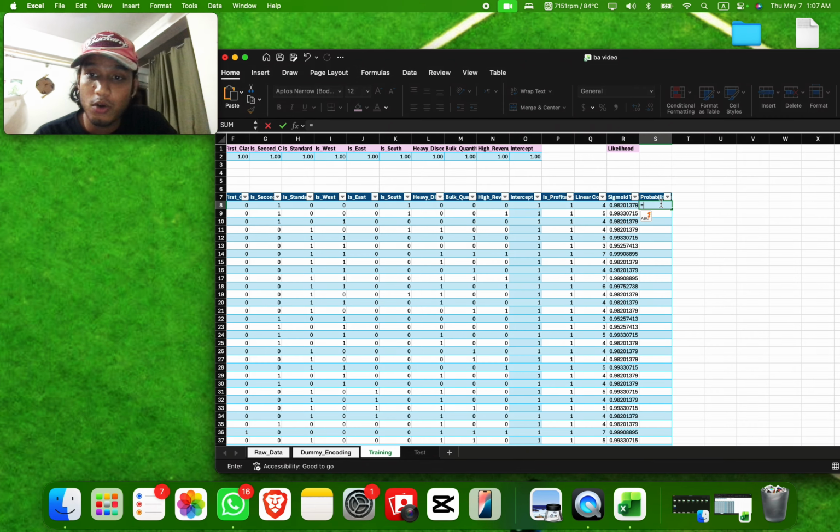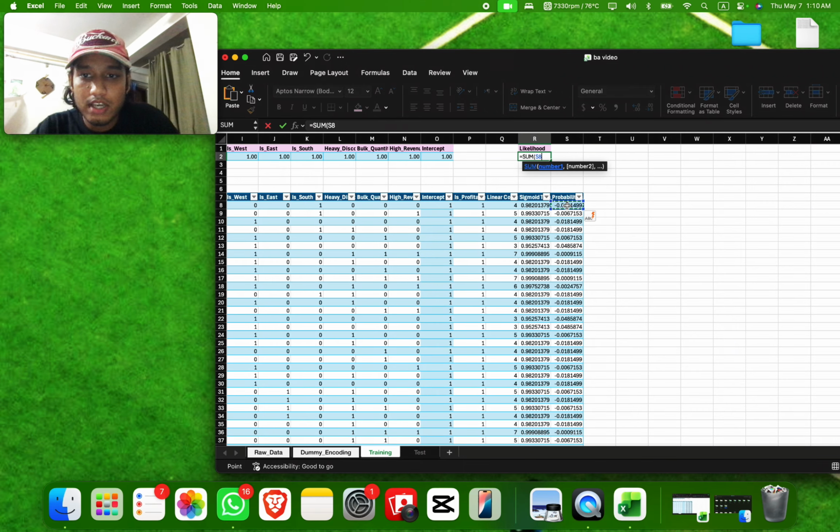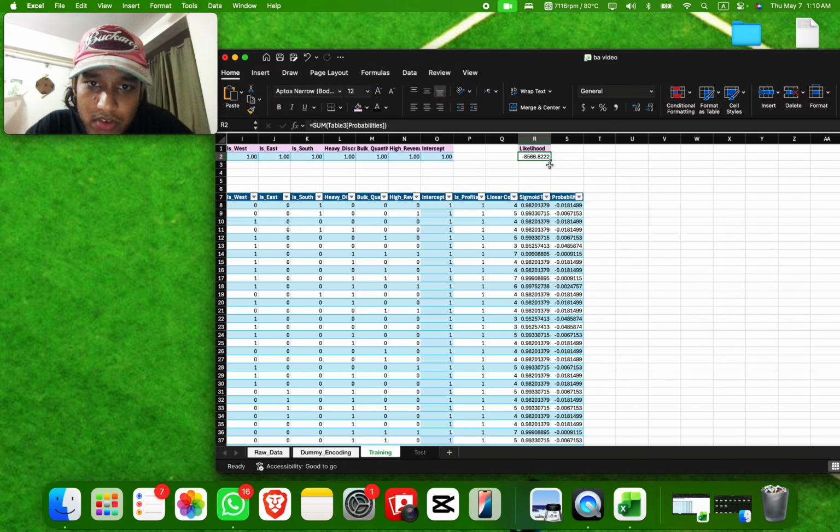And for probabilities, oh boy, you gotta remember this one. It's hella tough to remember, so you just gotta roll with it. What you have to do is go for is profitable, which is what we're trying to find here. Then we're going to do an ln of the sigmoid transform. This is to keep the values from going crazy. You will understand it later on. And then we have to sum it up with 1 minus is profitable, whether it's profitable or not. And then we have to do an ln of 1 minus the sigmoid transform, which is all of the probabilities in the likelihood, and it's going to come out something randomly weird.